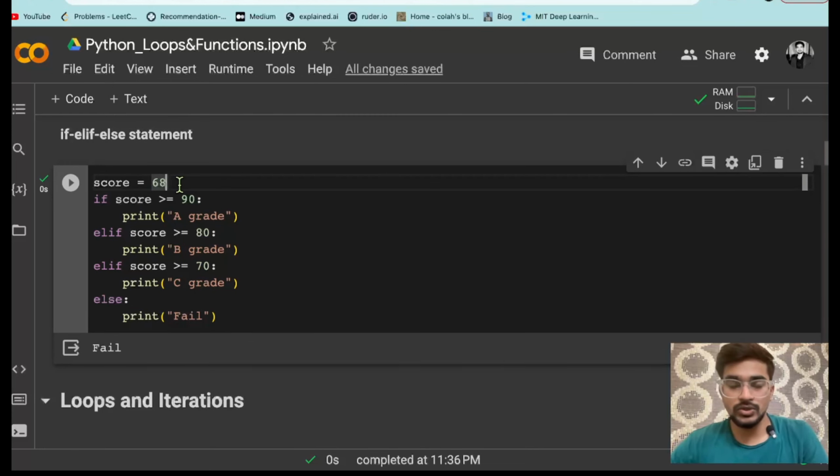Now one thing I want to just mention कि beginners जो भी होंगे they might be confused, like if I say 85, so 85 क्या है? It is greater than 80 also and it is greater than equal to 70 also.